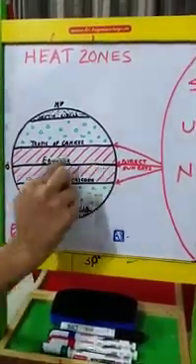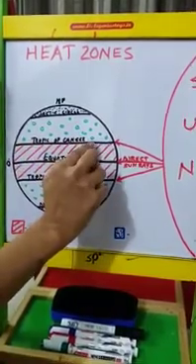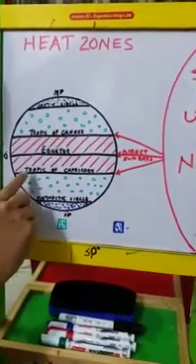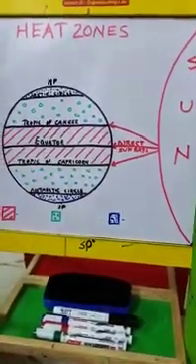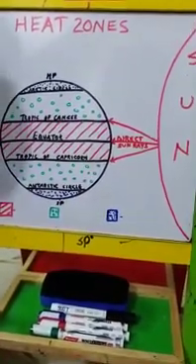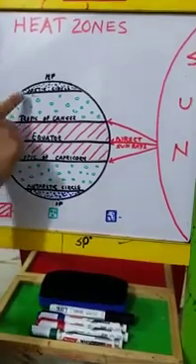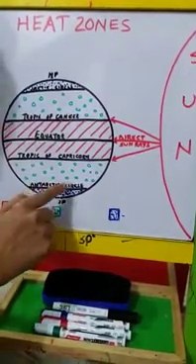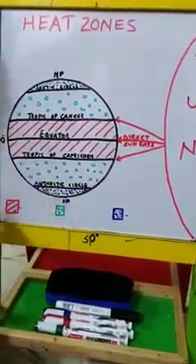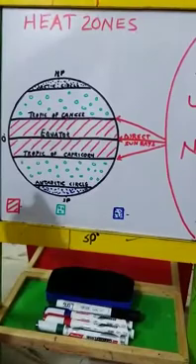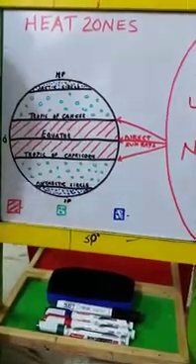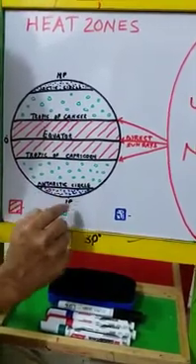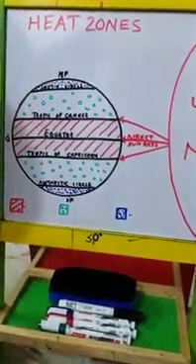Equator 0 degrees. Tropic of Cancer in the northern hemisphere with a value of 23.5 degrees north. Tropic of Capricorn in the southern hemisphere with a value of 23.5 degrees south. The Arctic Circle 66.5 degrees north. The Antarctic Circle 66.5 degrees south. North Pole 90 degrees north, which is just a dot, and South Pole 90 degrees south, just a dot.